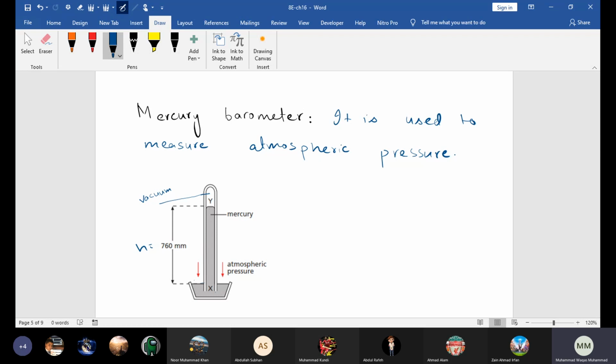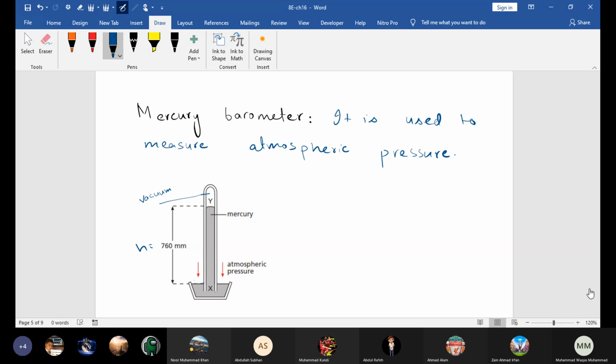Let's say, for example, take mercury. 100 millimeter of mercury would cause a certain pressure. We can calculate how much pressure is caused; we'll talk about that later, right? So 100 millimeter of mercury will cause a certain amount of pressure, similarly 200, 500, and so on. Getting my point?